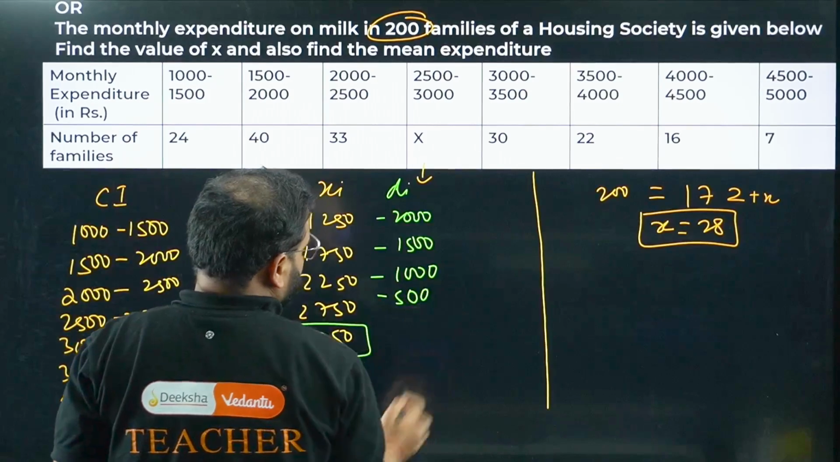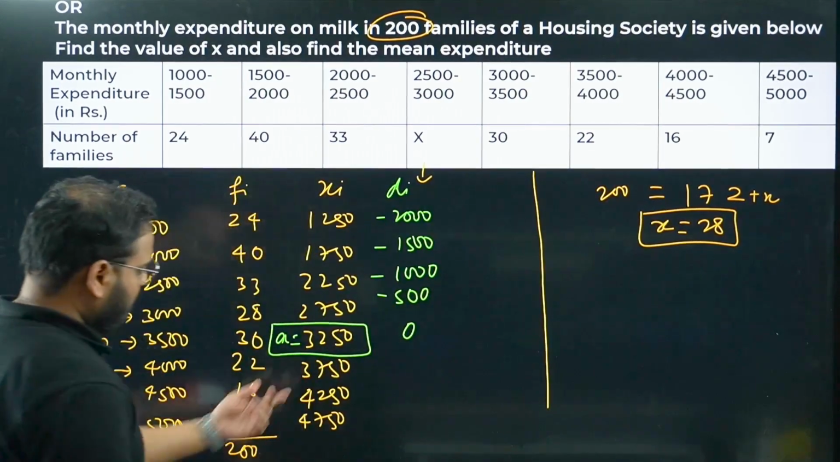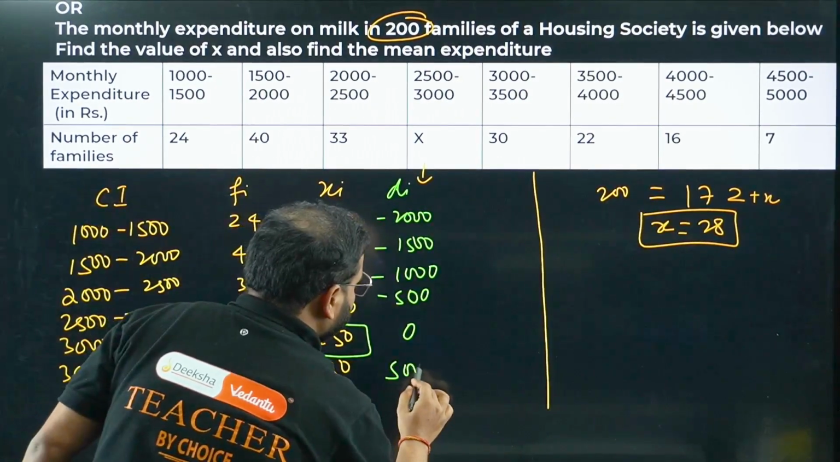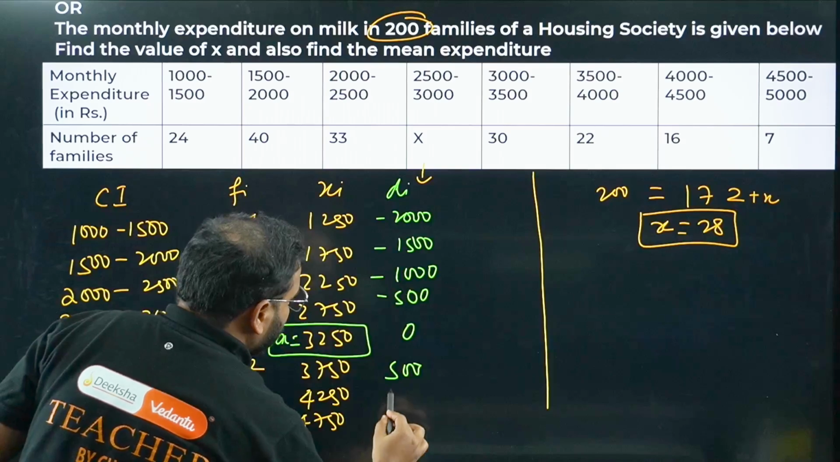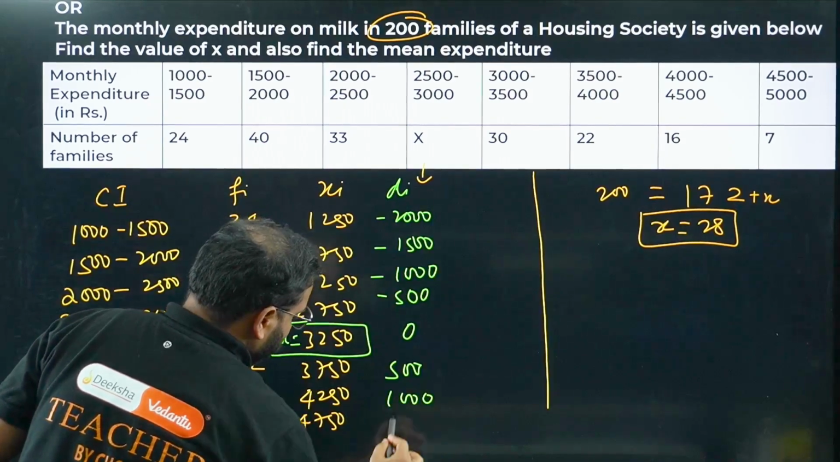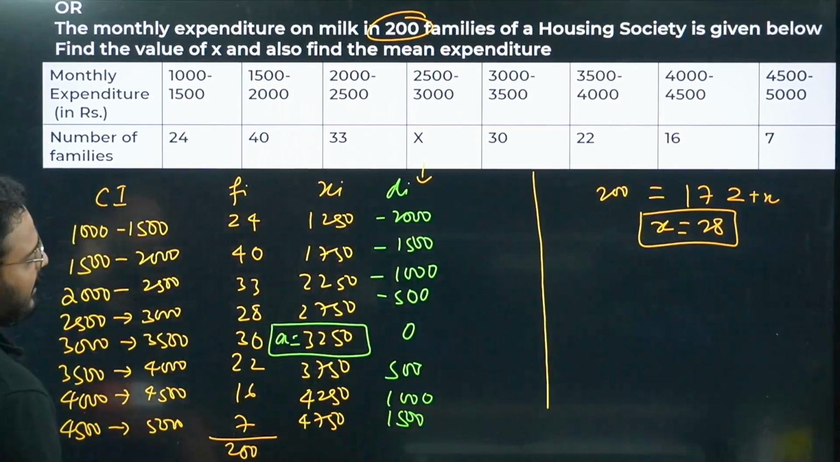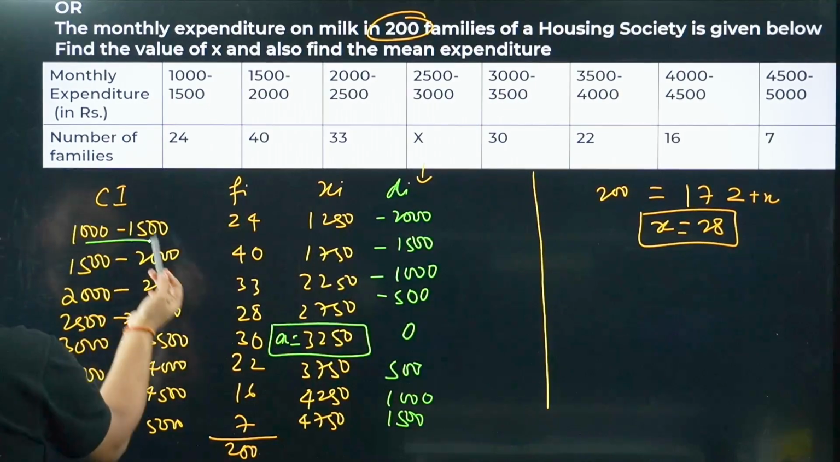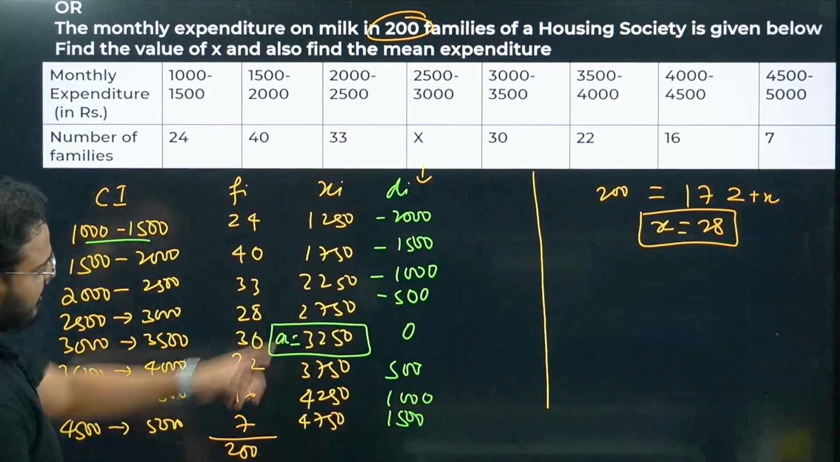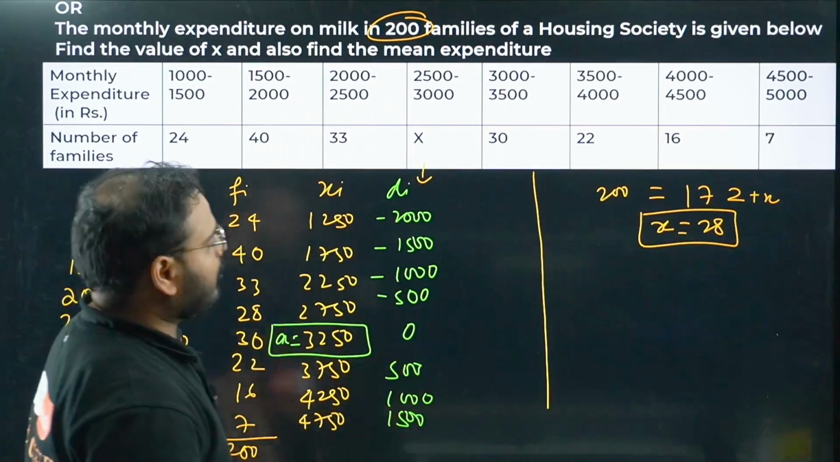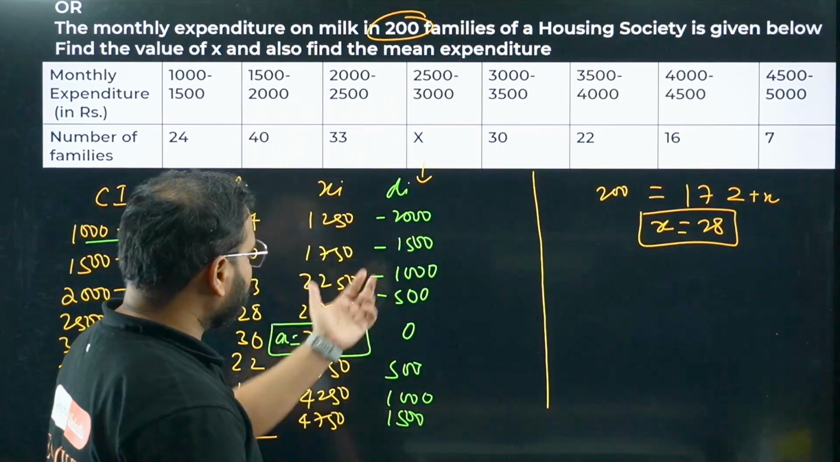Okay. What about this? 0. What about this? Plus 500. What about this? 1000, and this will be 1500. How can I know that, sir? The class size is 500, that's why. The difference over here also is 500, over here also is 500. That's why I've written directly.